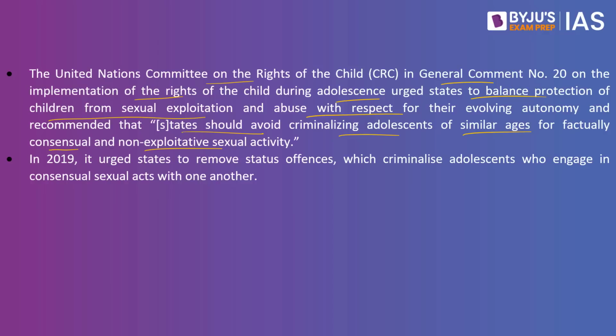In 2019, it urged states to remove status offences which criminalize adolescents who engage in consensual sexual acts with one another. If it is possible, the legislature will have to rethink this statutory rape provision between 16 to 18 years of age.